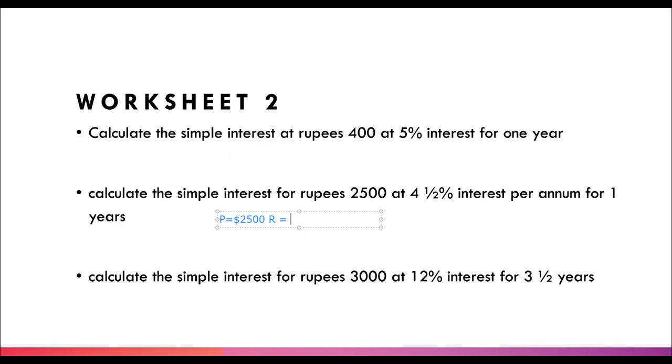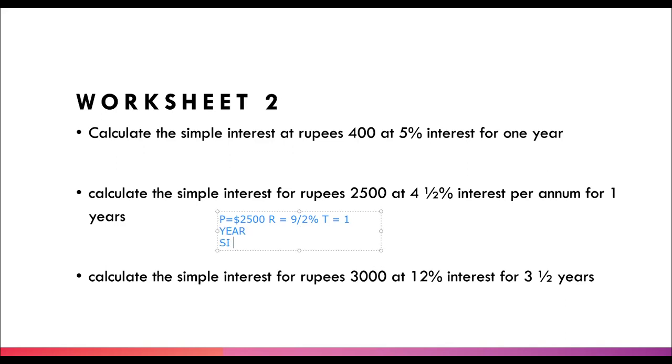Now, 4 1/2 is a mixed fraction. We will be converting it to an improper fraction. So what will be the improper fraction of 4 1/2? In 5, 4, 3, 2, 1. Perfect. It will be 9/2%. And we are given the time as just 1 year.